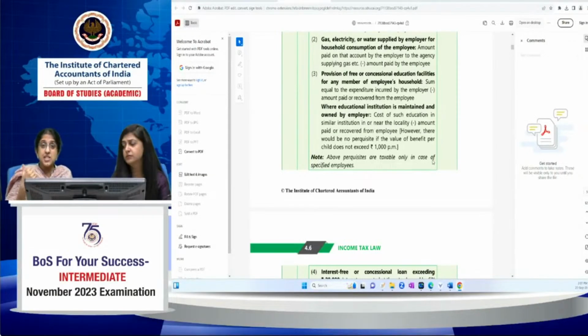Like that, each head of income is important, then clubbing, set off. Thereafter, you get the gross total income. After you apply the 5 heads of income, clubbing provisions, and set off provisions, you get the gross total income. Then you have to provide the deductions from gross total income. You get the total income, and thereafter you have to compute the tax liability, applying the special rates, general rates, the special rates for capital gains, then lottery income. Thereafter, remember, if they ask you for tax payable, you have to deduct TDS if any. Only then your answer gets complete.